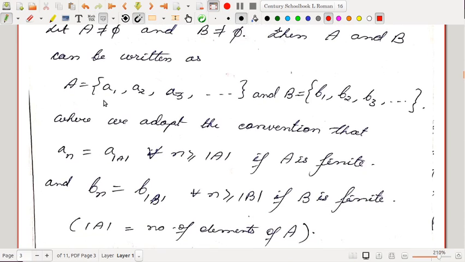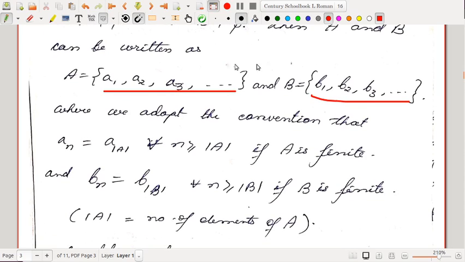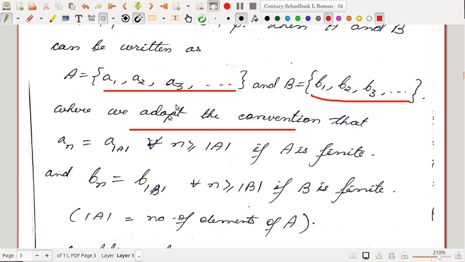Then A and B can be written as what? In the last class I had already remarked that any countable set can be written in this way: A1, A2, A3. This B is also countable, so we can write it as B1, B2, B3 like that. But there is an important thing you have to note here, that A and B may be finite sets also. In that case the list will not continue indefinitely. But since we are using a common notation for finite as well as infinite, we adopt some convention here. We adopt the convention that if it is a finite set, then the last element that is listed is actually repeated.